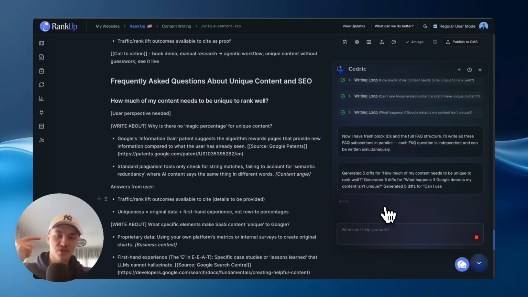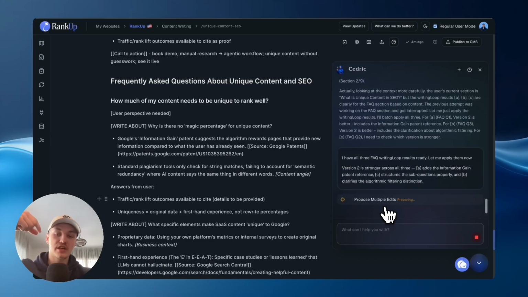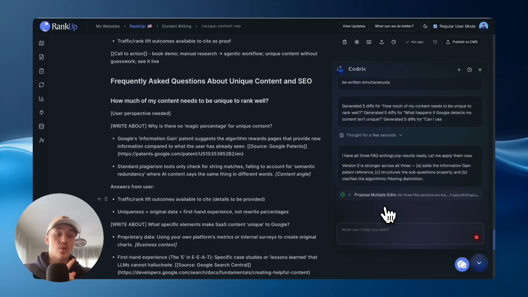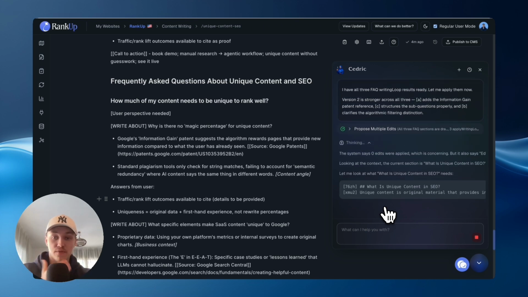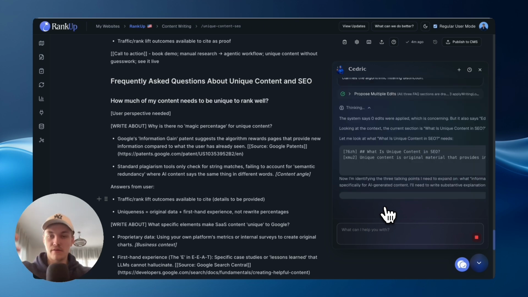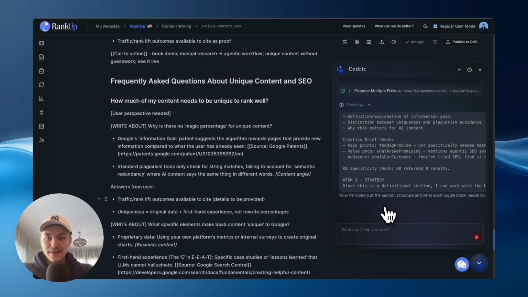And I guess one more thing to mention about the content creation is that RankUp doesn't just write the content. It's using a writing loop. So it's writing, critiquing itself, then writing again, and it's kind of analyzing itself. And over time, it learns to write better, right? Because it gets better with your prompts and the feedback that you give to it and your input.